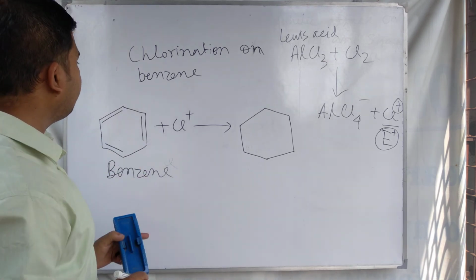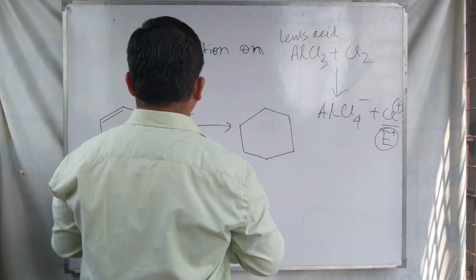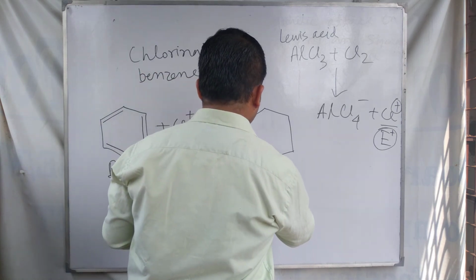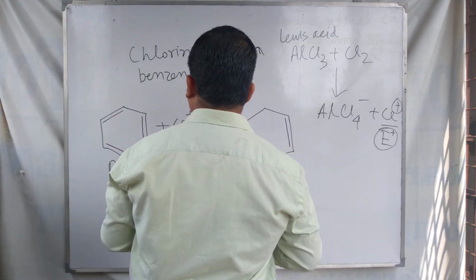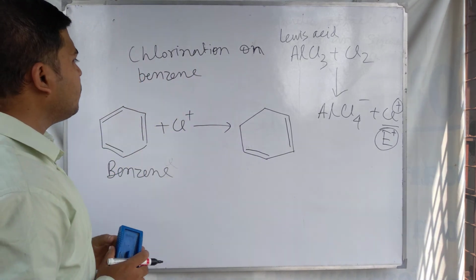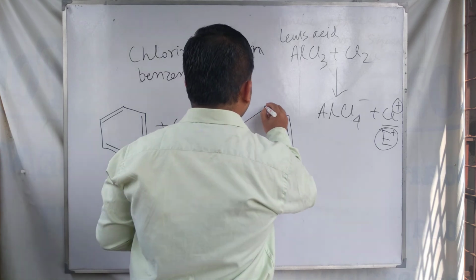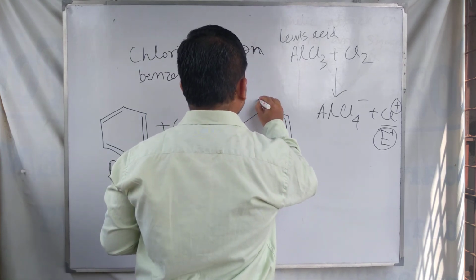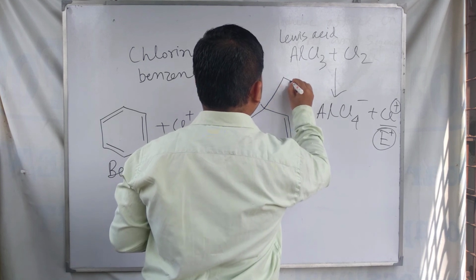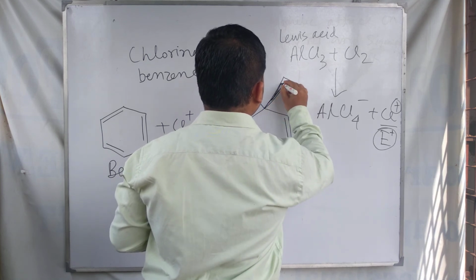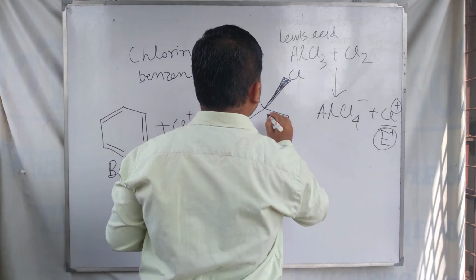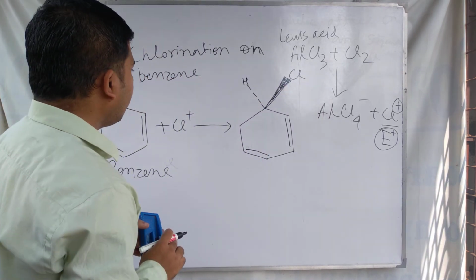Okay, this is our benzene, and when Cl plus is attacking the benzene, this one is the initial hydrogen and this one is the Cl plus entering.